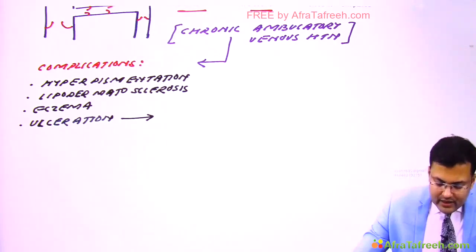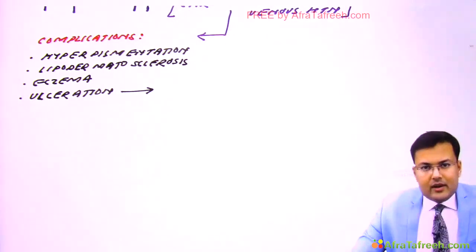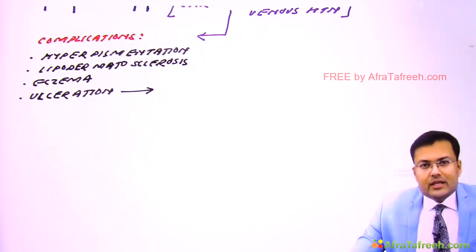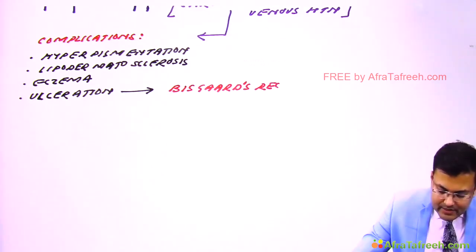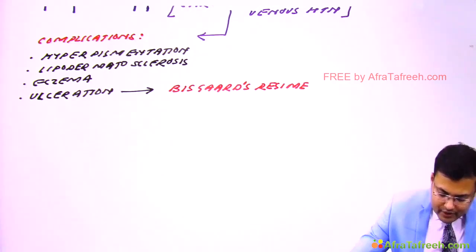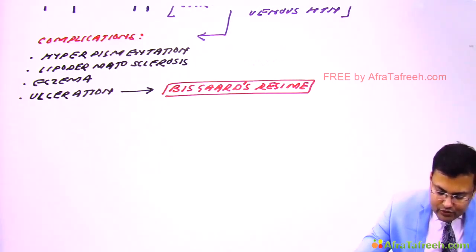If the patient develops a venous ulcer, also known as varicose ulcer, how are we going to manage these patients? We manage them by Bisgard's regime. So what is the name of the regime? It is known as Bisgard's regime, used for management of venous ulceration, varicose ulcers.